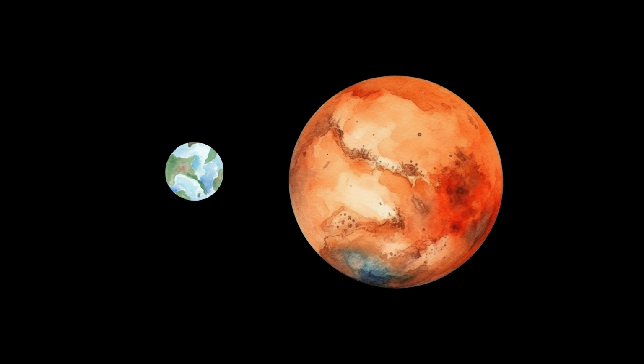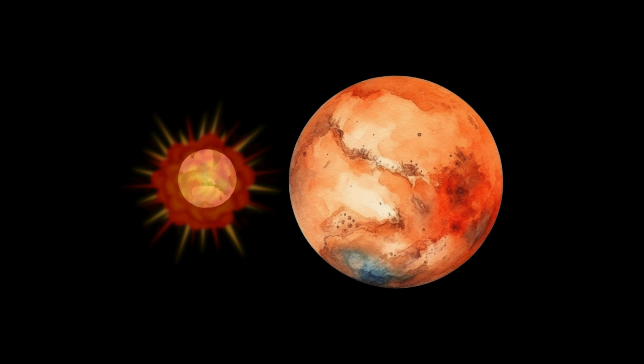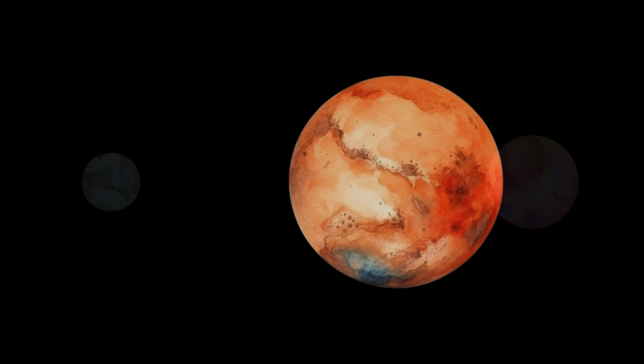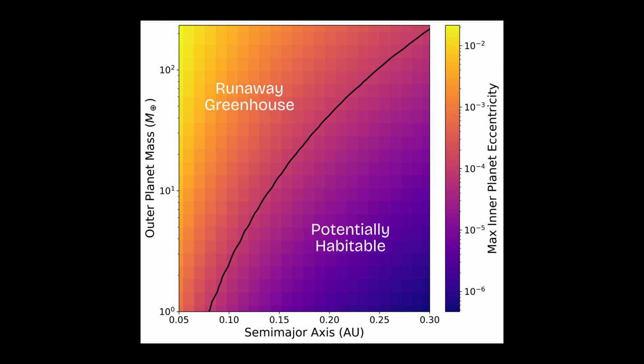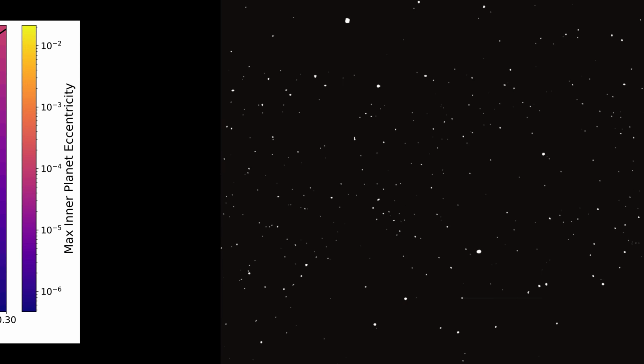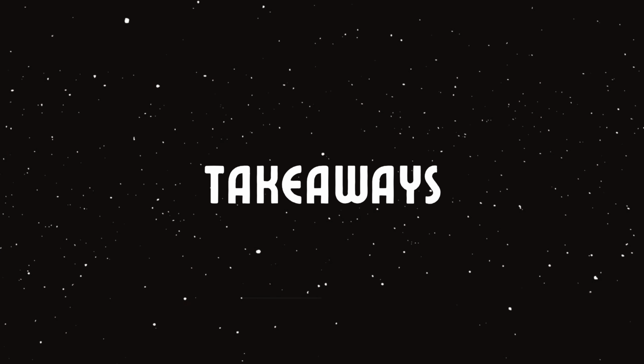When there is a much larger and closer outer planet, general relativity does not have enough strength to stabilize the inner planet. But the smaller and further away an outer planet is, the more general relativity is able to stabilize the inner planet. Finally, we get a nice graph showing the potentially habitable parameter space for these multi-planet white dwarf systems. To wrap things up, I want to share my main takeaways.